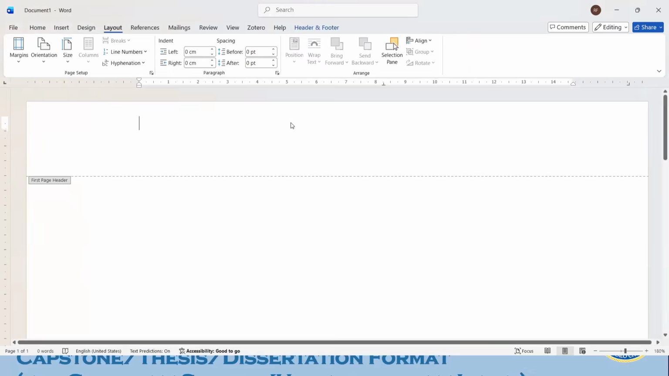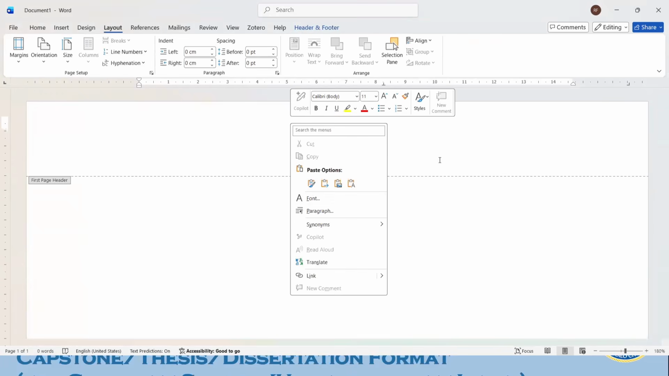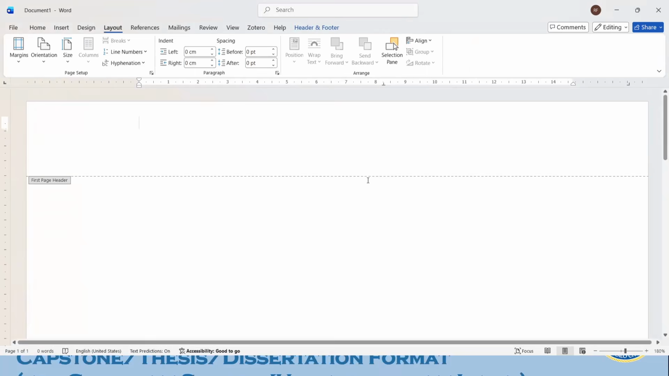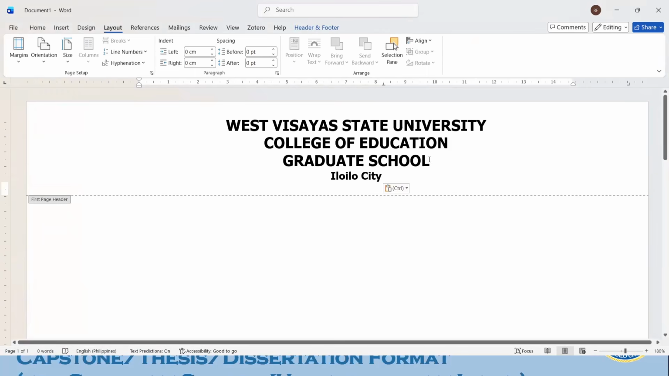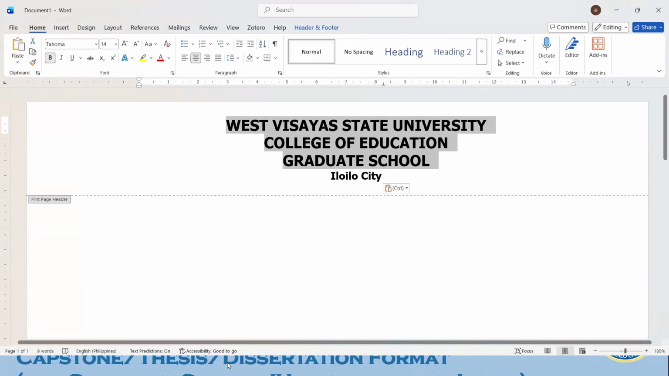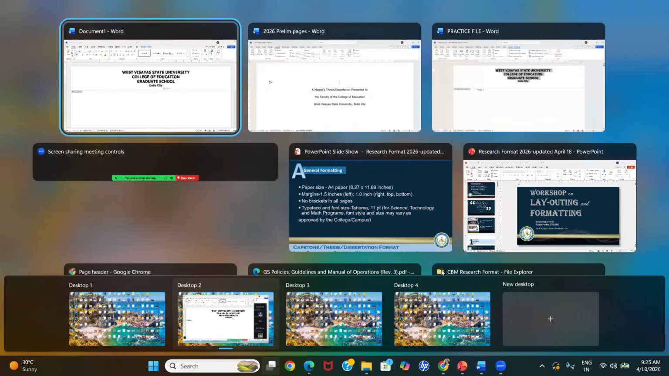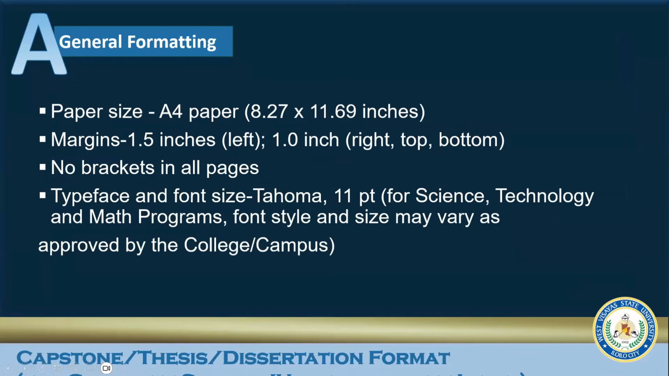Okay. Now we are back on the file that I'm working on. Let me paste the text: West Visayas State University College of Education Graduate School, Iloilo City. Take note that these texts should be Tahoma. Now let's go back to my presentation just to be sure.